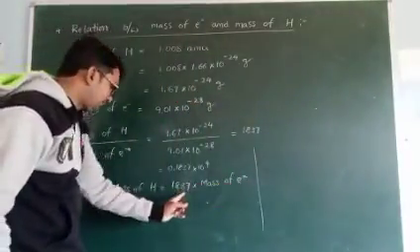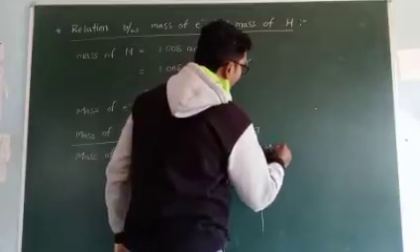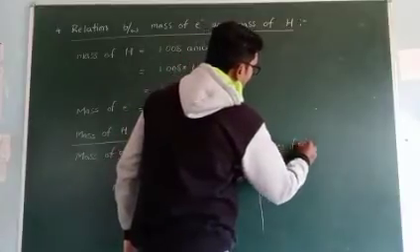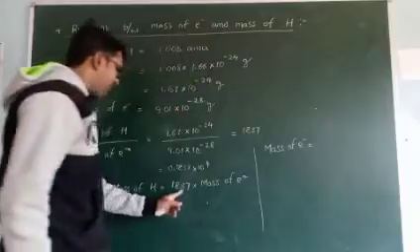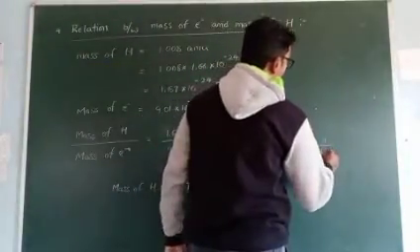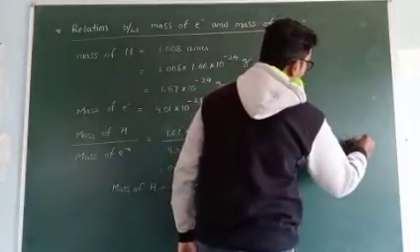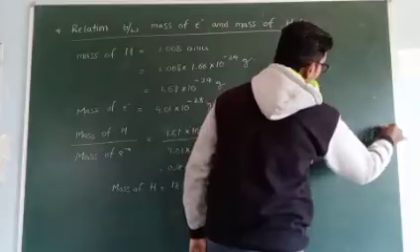Mass of electron is equal to, this 1837 move to this side, means that is 1 by 1837 into mass of hydrogen.